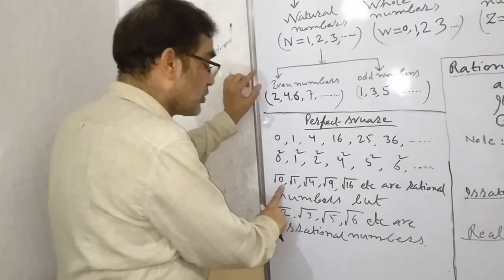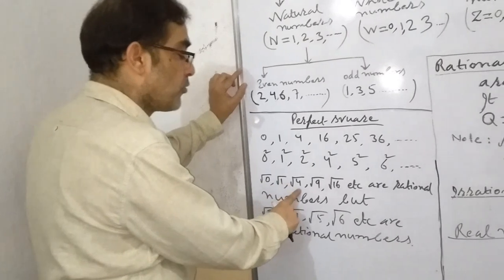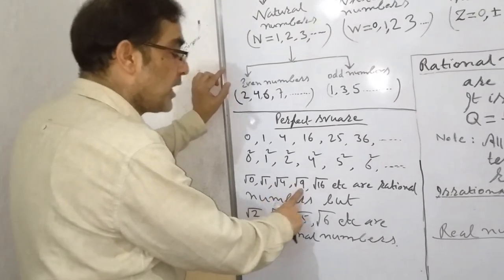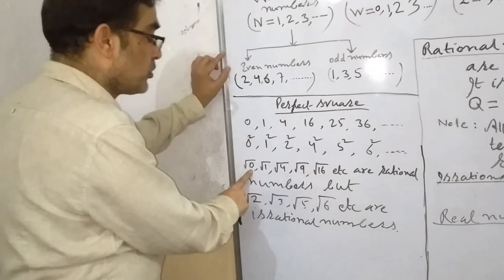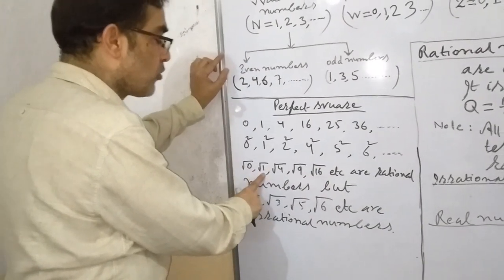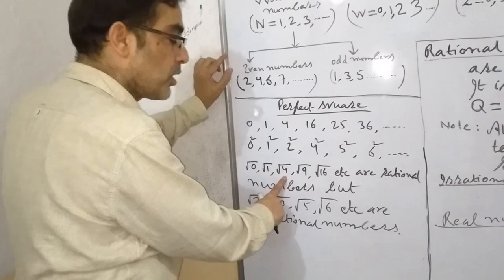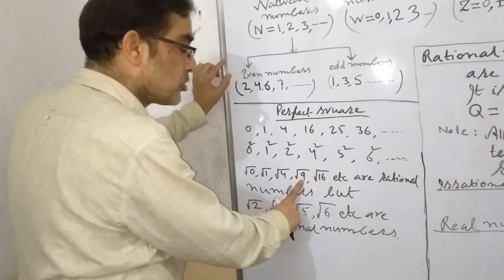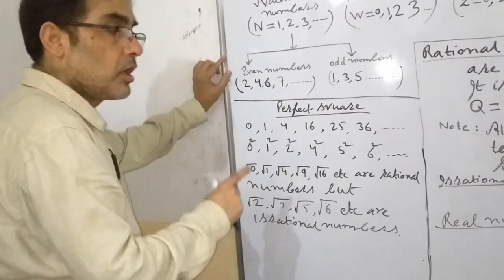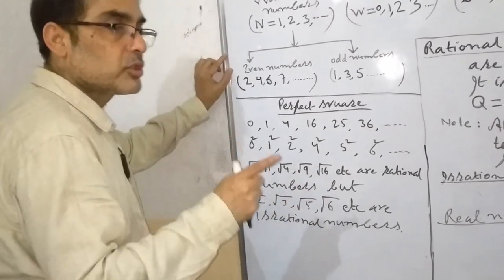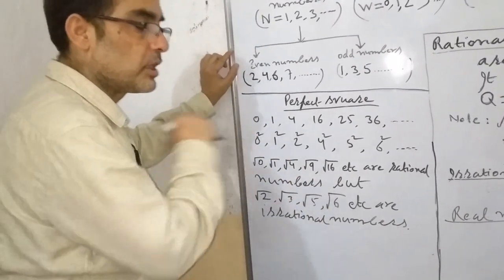Means the value of root 0, the value of root 1, the value of root 4, the value of root 9, the value of root 16. I mean the value of root 0 is 0, the value of root 1 is 1, the value of root 4 is 2, the value of root 9 is 3, the value of root 16 is 4. These values come in rational numbers because they are integers.